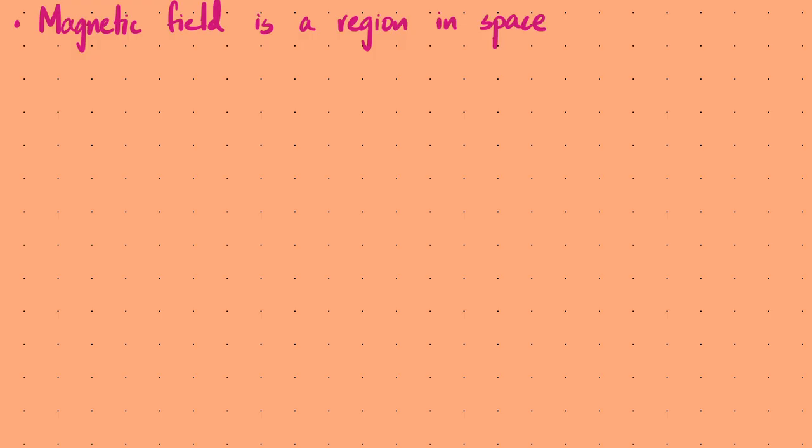Now, for example, when you would have talked about gravitational fields, that's where a mass experiences a force. An electric field is where a charge experiences a force. So when we talk about a magnetic field, we say this is the region in space where a pole experiences a force. So this is what we mean when we say that a magnetic field exists. Right now, for example, me and you are also sitting in a magnetic field, and that's basically the magnetic field of the Earth.